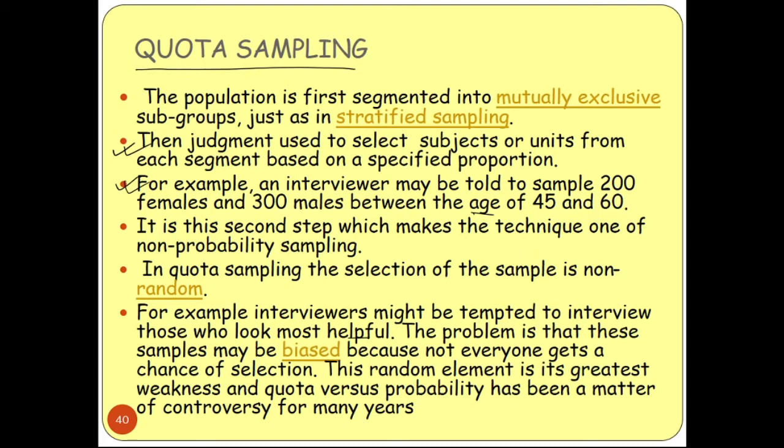Sometimes their approach can be much more impressive, and they can select them. But sometimes the selections can be wrong also. So this sample is biased because not everyone gets the chance of selection, because you are not selecting everyone, you are choosing someone from them.